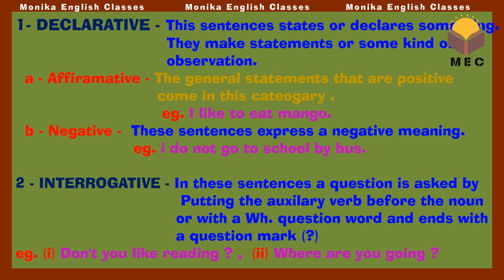The second part comes as the interrogative sentences. In these sentences a question is asked by putting the auxiliary verb before the noun or with the WH question word, and it ends with a question mark. Whenever there is an interrogative sentence, it always ends with a question mark. Firstly, with an auxiliary verb: don't you like reading? And the question mark is at the end. In the second, the WH question word is there: where are you going? And the question mark is at the end.